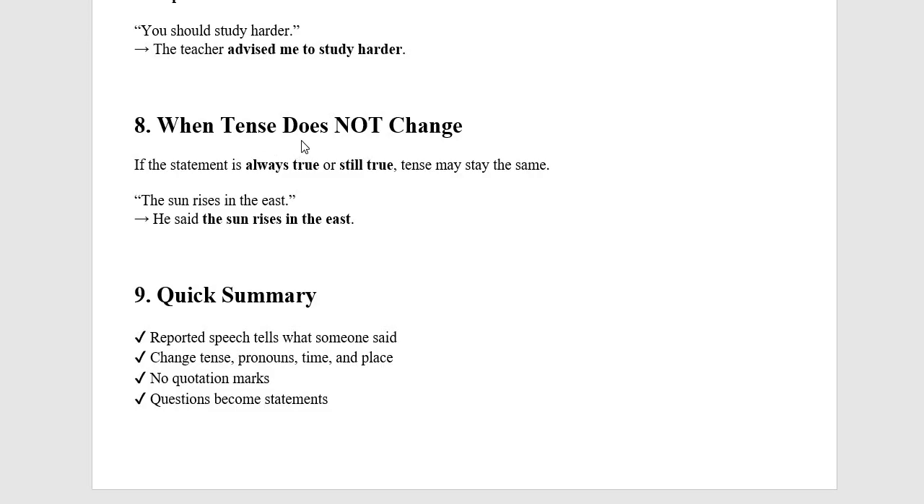When does the tense not change? If the statement is always true or is still true, the tense may stay the same. For example, he said, "The sun rises in the east." We do not change it because it is about nature, which is always true.